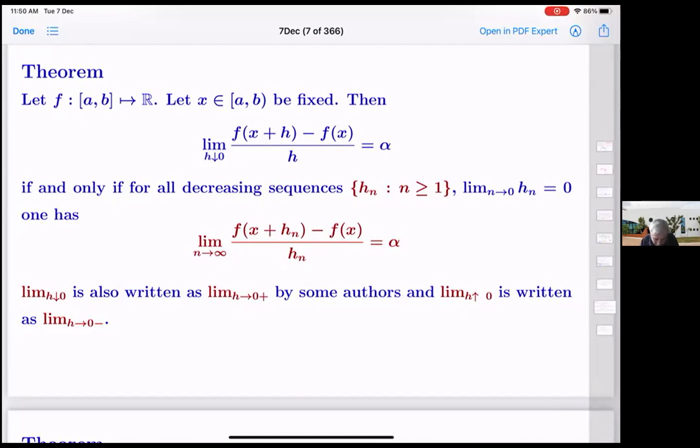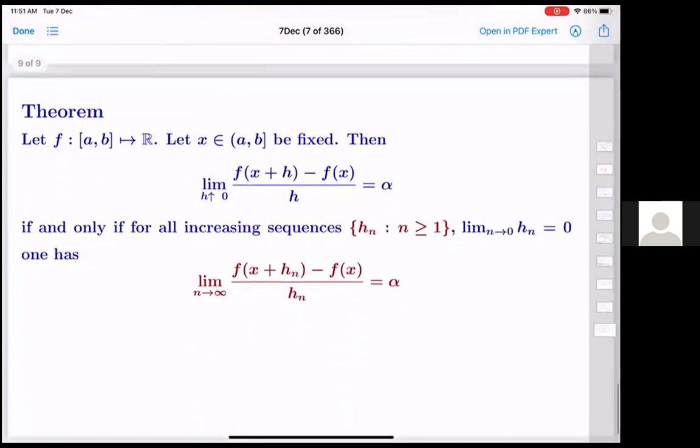Some authors write this limit h decreasing to 0 as h goes to 0 plus, which means it approaches 0 from the positive side. Likewise, limit h increasing to 0 is written as limit h goes to 0 minus. So the limit exists from the minus side if and only if for all increasing sequences this happens.